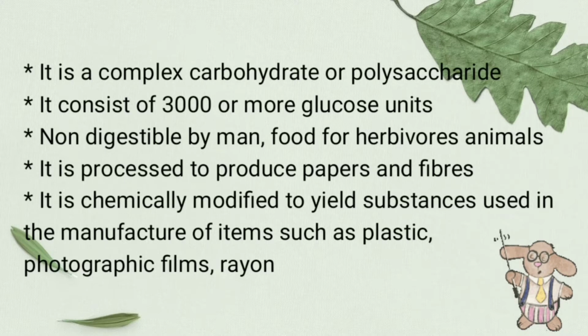Cellulose is used to produce papers and fibers. That is, cellulose is processed to produce products like papers and also many fibers. And also, it is chemically modified to yield substances that are used in the manufacturing of plastic, photographic films and rayon, etc.